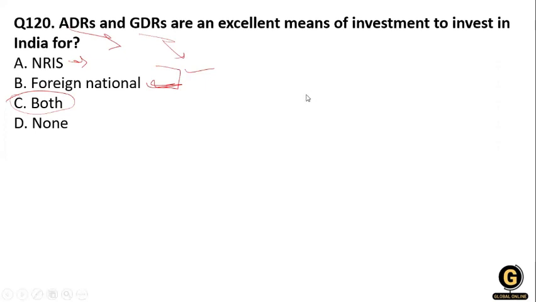The ADR is an American depository receipt, available only in the United States, while the GDR is available globally. Clear? So the excellent means of investment in India is for NRIs and foreign nationals.